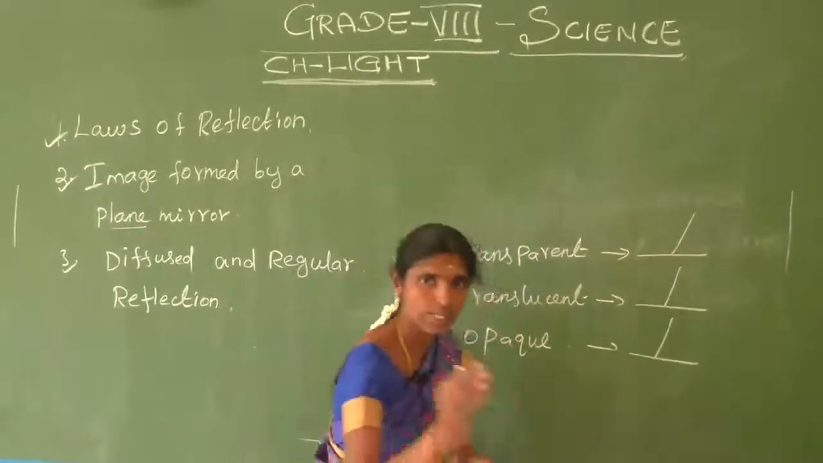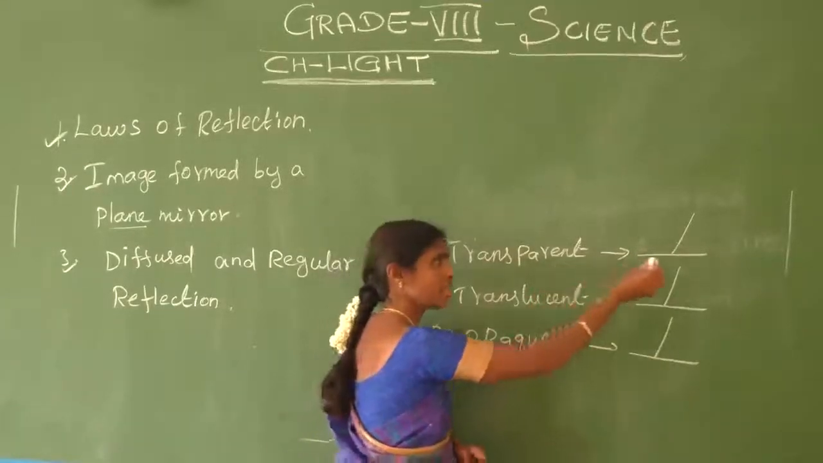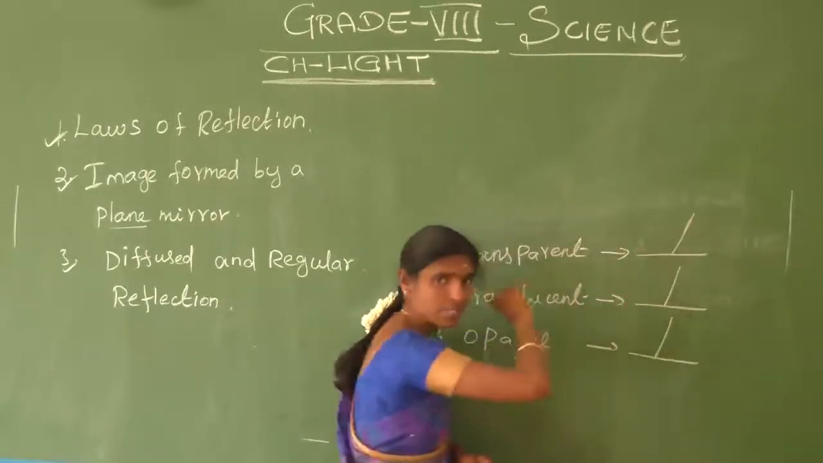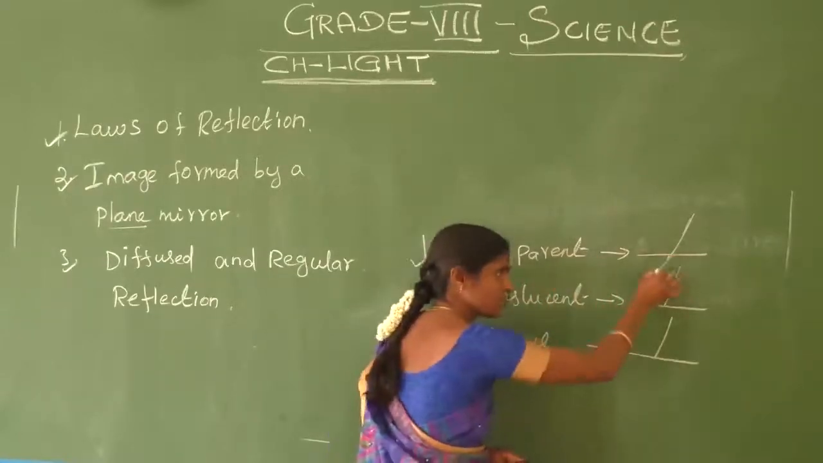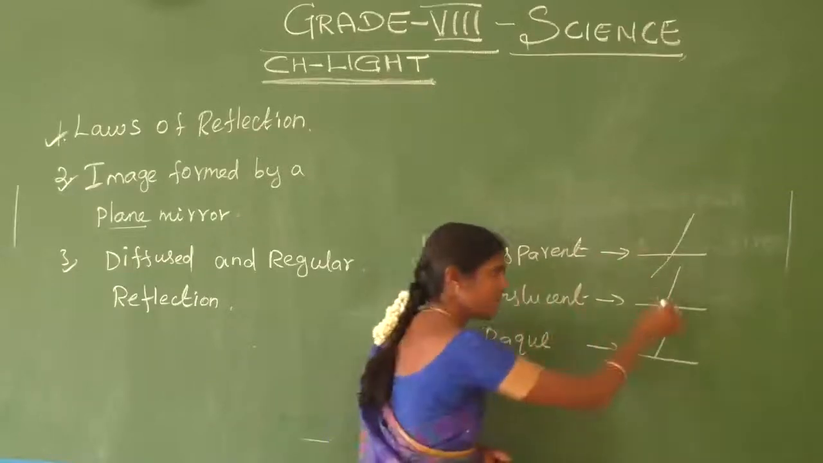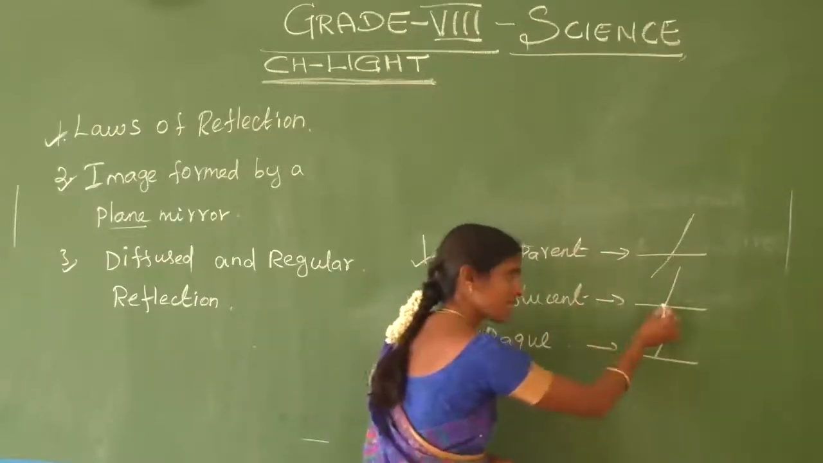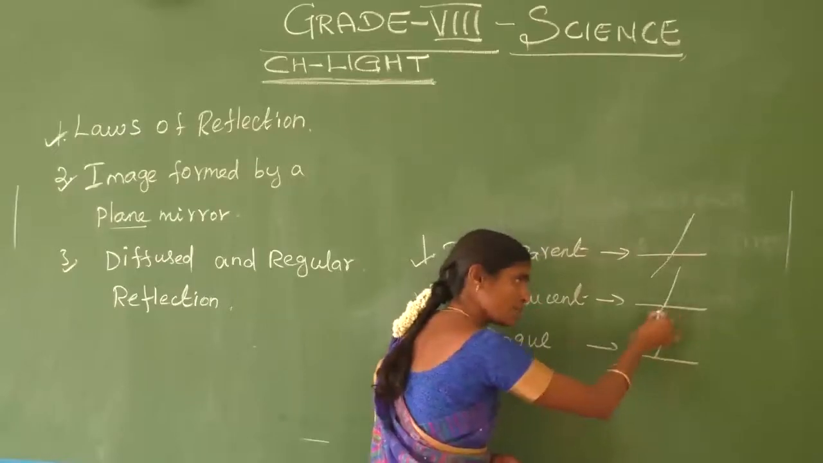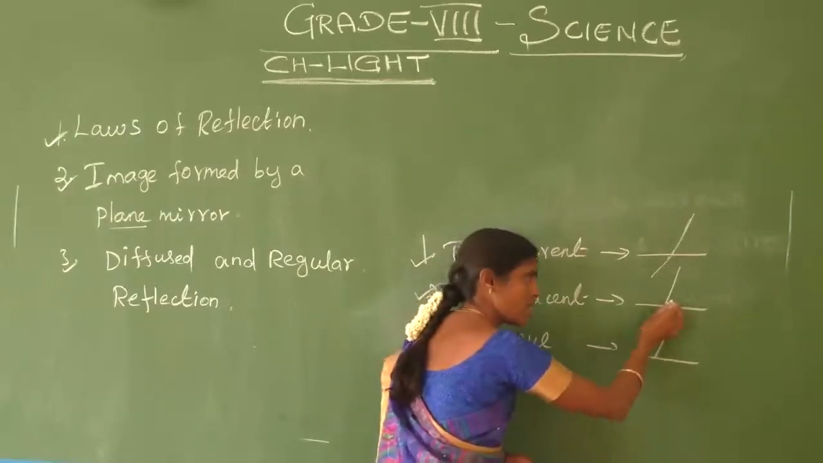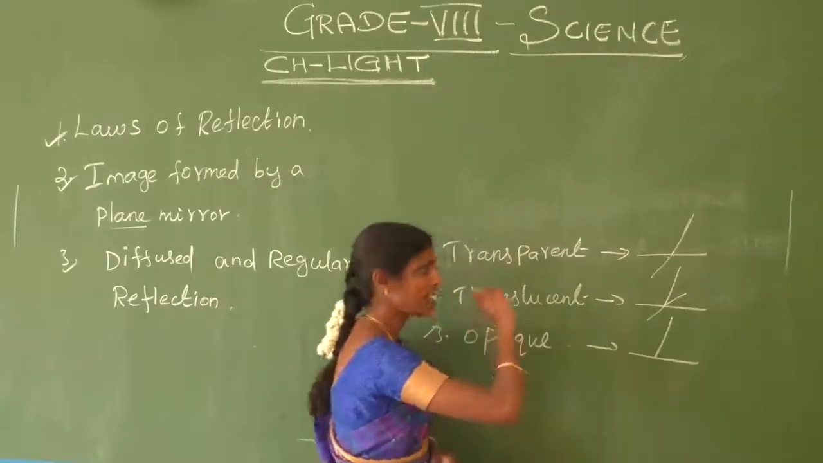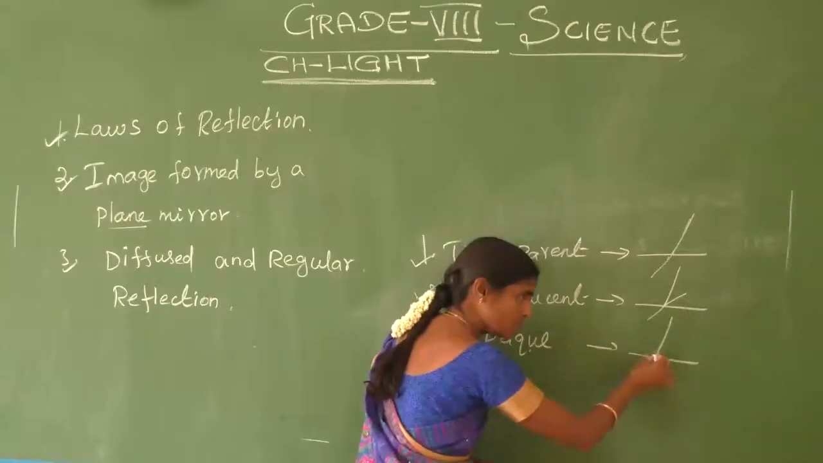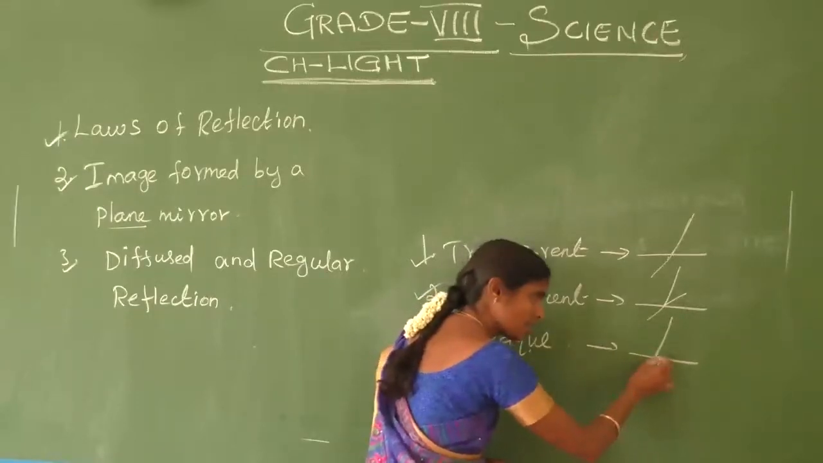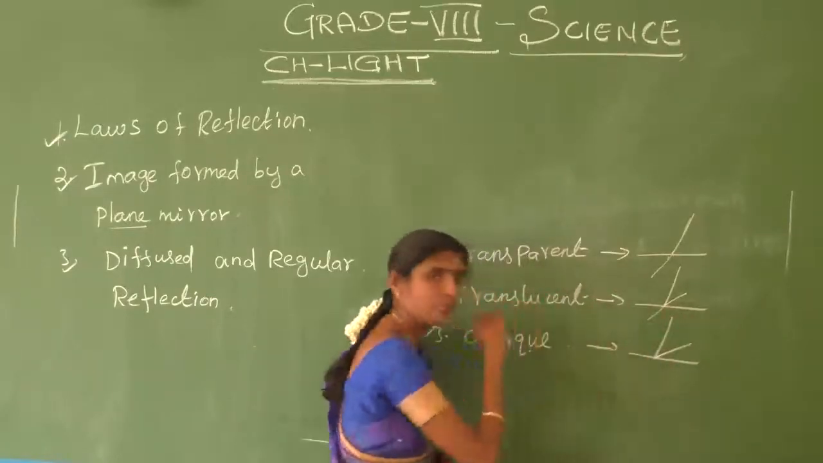Do you understand? Okay. When light falls on a transparent object, there is no reflection. When light falls on a translucent object, some light rays are absorbed inside and some light rays are reflected. And when light rays fall on an opaque object, the light rays are fully reflected.